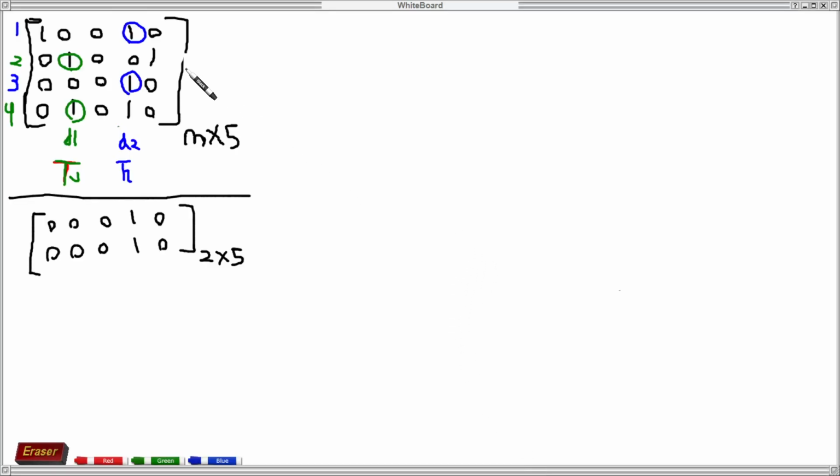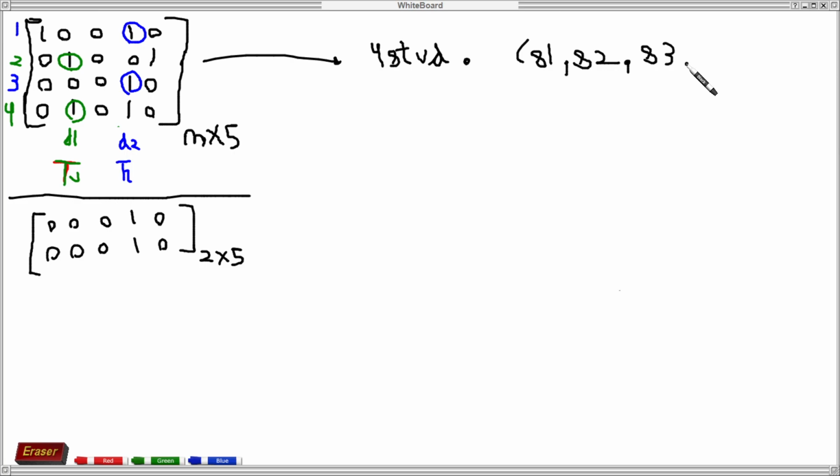Like in example 1, we are given four students: student 1, student 2, student 3 and student 4. Now let's say we are dividing them into two groups.